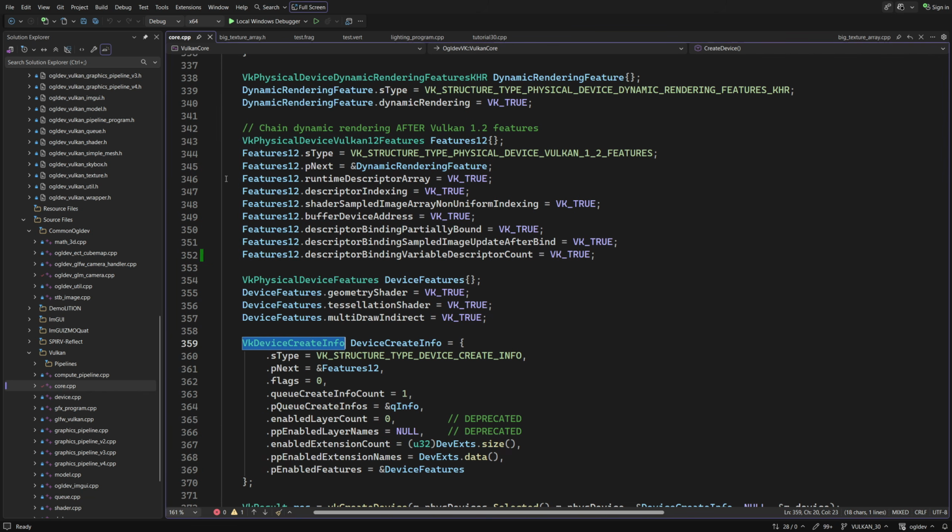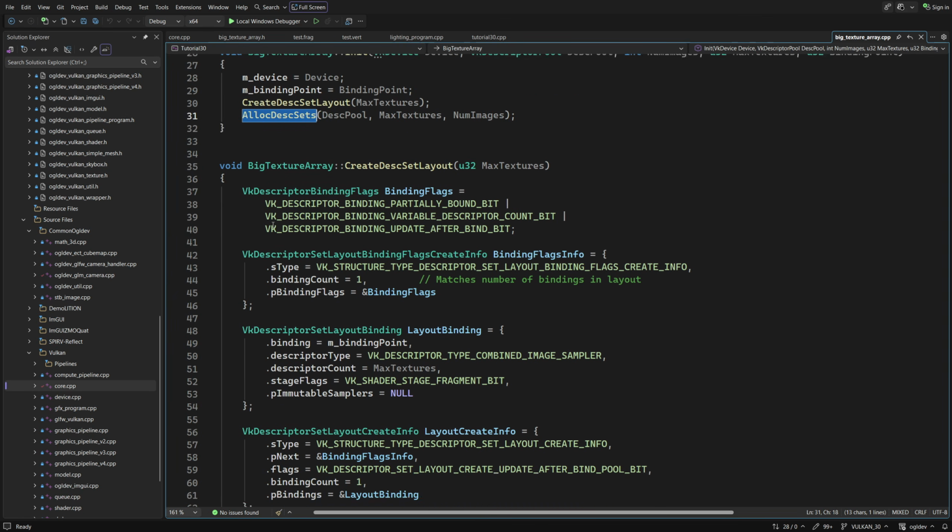We've already enabled some stuff here, so now we have to add the descriptor binding partially bound, which matches the binding partially bound bit, the descriptor binding variable descriptor count, which enables the bit with the same name, and descriptor binding sampled image update after bind, which enables the create update after bind bit.